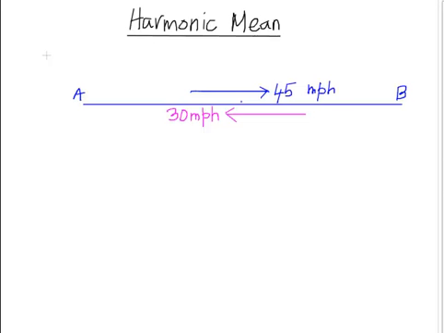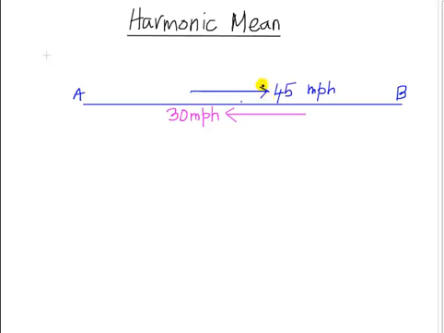In today's lesson, let us learn when and how to apply the harmonic mean. The harmonic mean is used in a very special scenario when we are trying to find average speeds. Remember those problems from your intermediate algebra class where a ferry or a canoe goes from point A to point B and then returns back to point A?